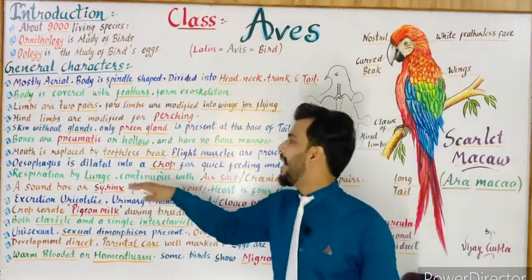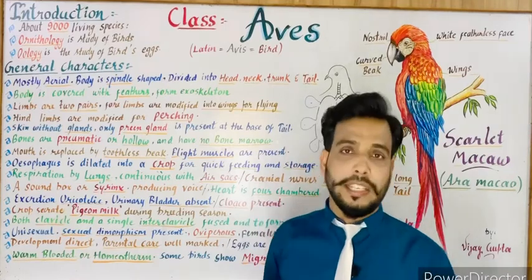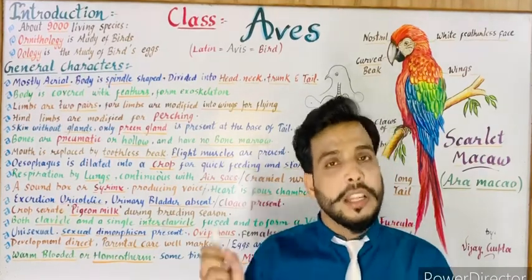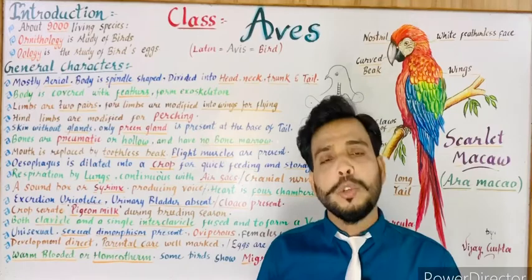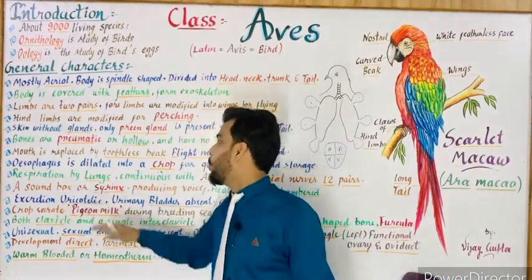Next is excretion, uricotelic. When the animal excretes uric acid as its excretory waste, then it is known as uricotelic. So birds excrete uric acid, so the birds are uricotelic.